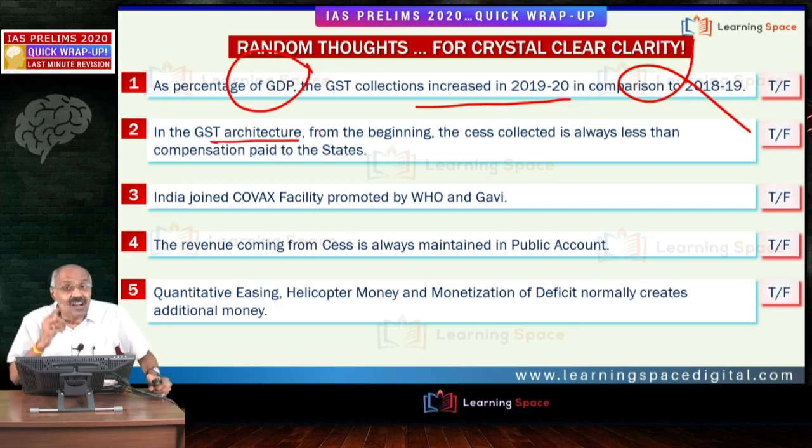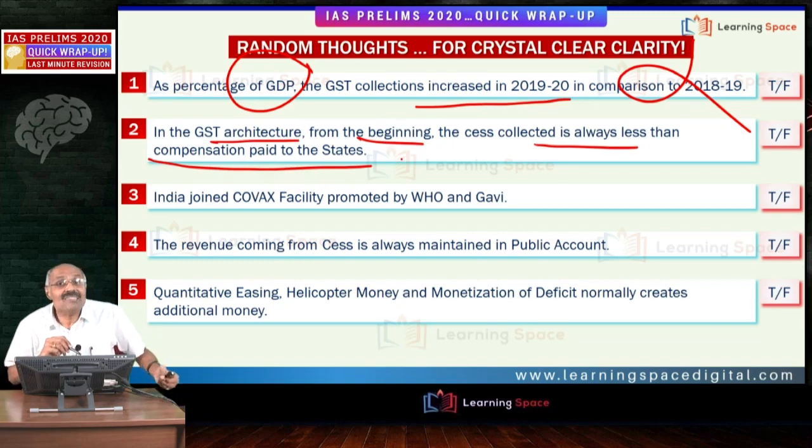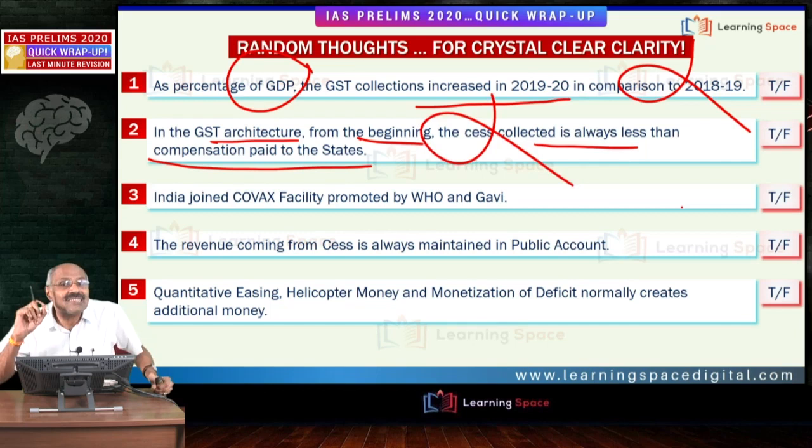In the GST architecture, from the beginning, the cess collected is always less than compensation paid. This is wrong. During the first 2 years, cess collected was higher. In the third year, cess collected was lower because the expected revenue from GST was not realized in 2019-20.